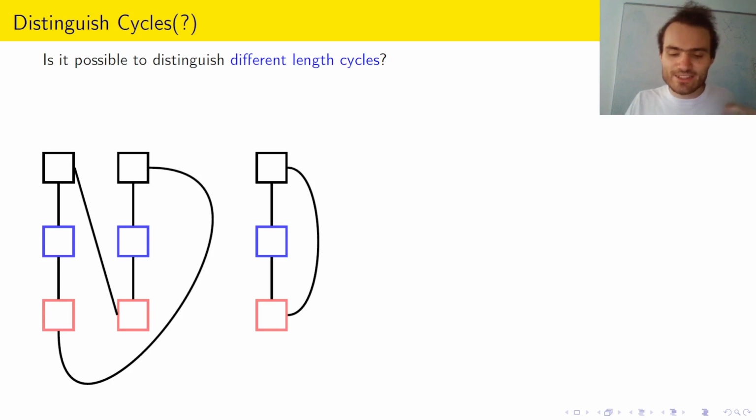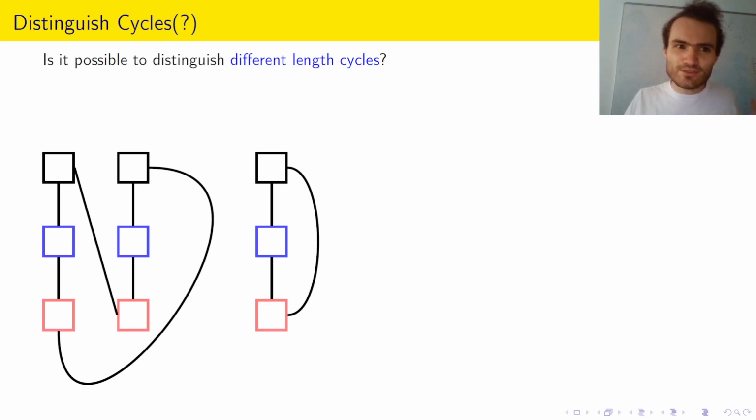So next, we consider a third aspect where models differ, and this is a more abstract aspect. I will try to introduce it using this question of, can we distinguish these two cycles? So how were the cycles chosen? Those cycles were chosen in such a way that if you walk along the cycle, then in both cases you see red, blue, black, and so on. And here too, red, blue, black, black. So is it possible to distinguish these cycles?